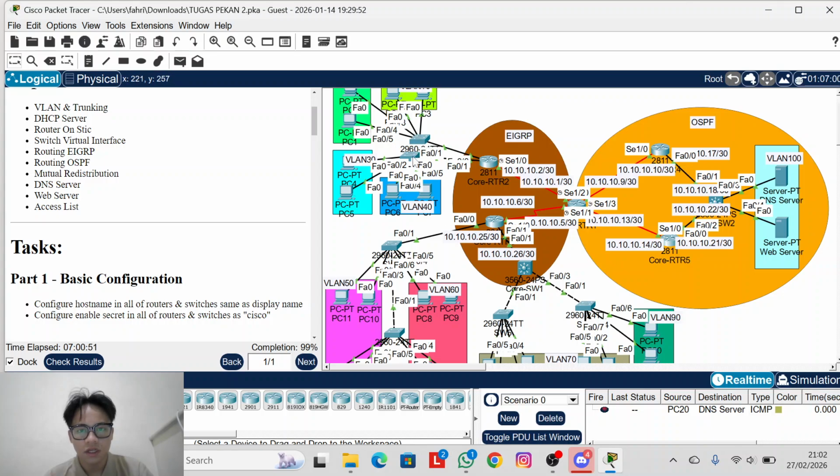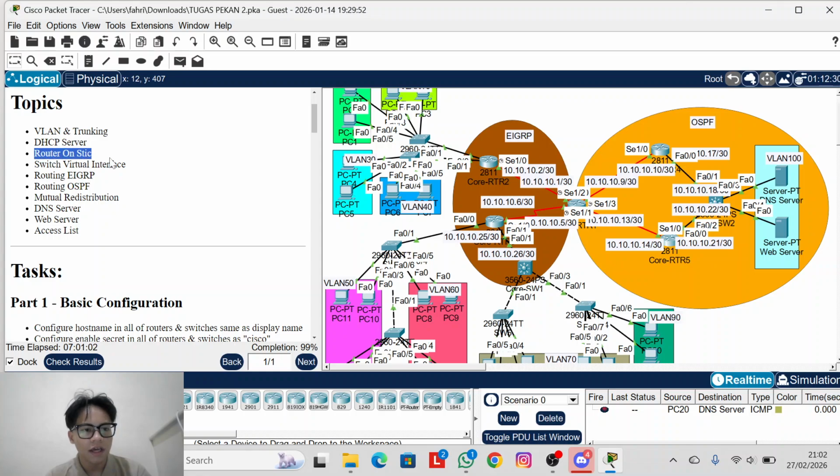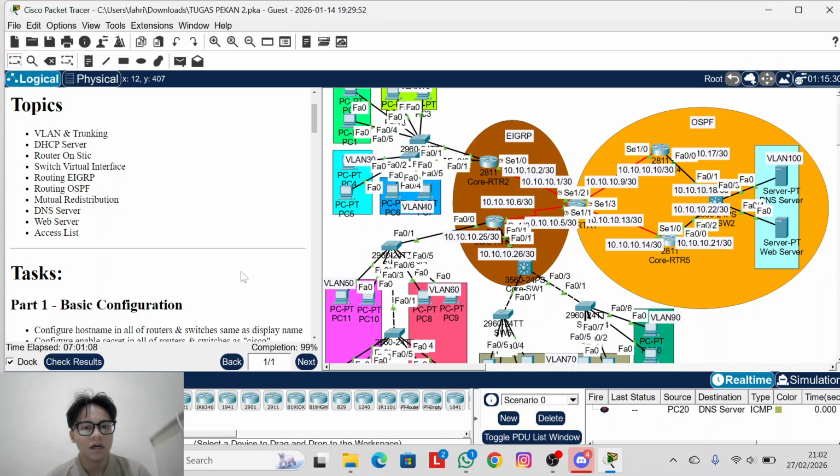This switch, and these are two switches connected to a router. These are two connected routers. So the switch connected to a router uses router on a stick, and the DHCP server is on a router. Because a switch doesn't have an IP, it cannot do routing. So the interface VLAN is in a router.